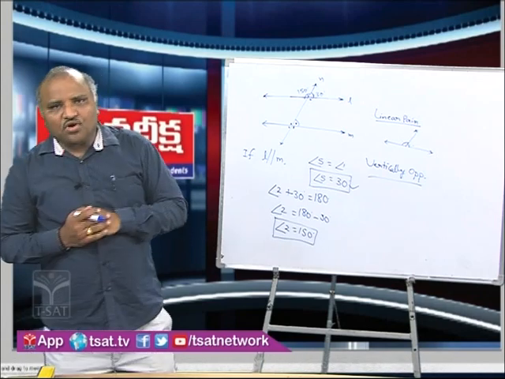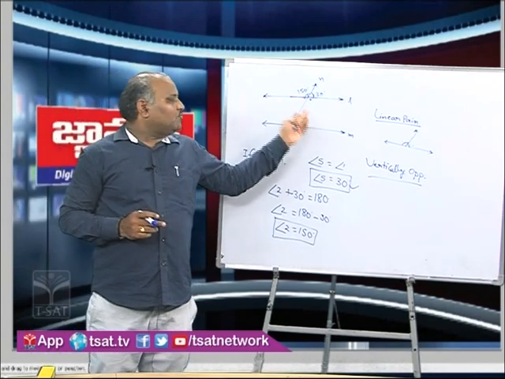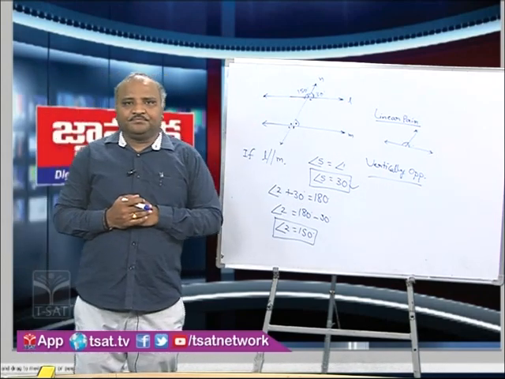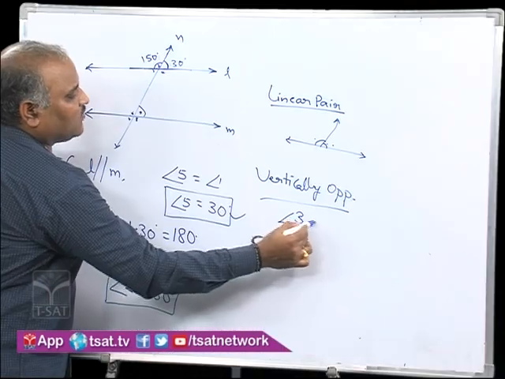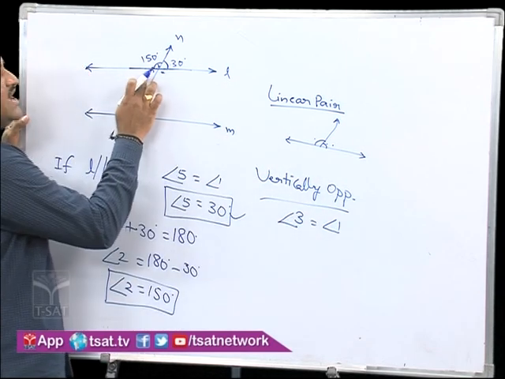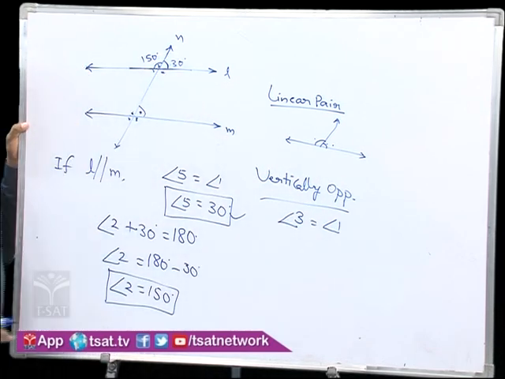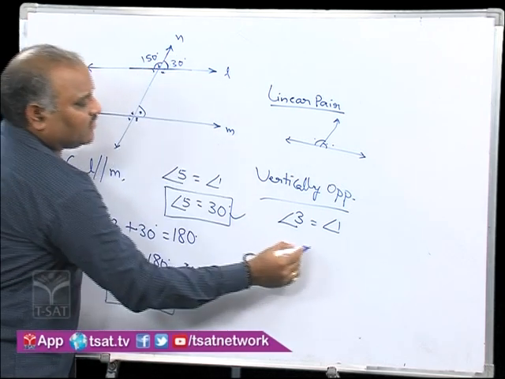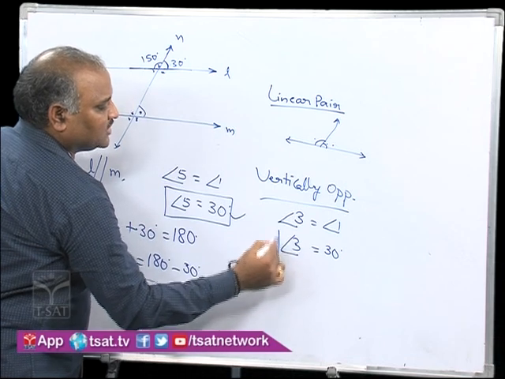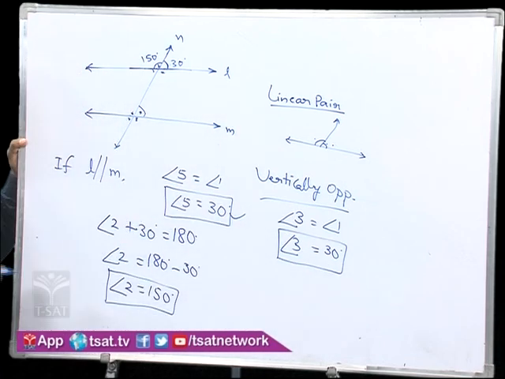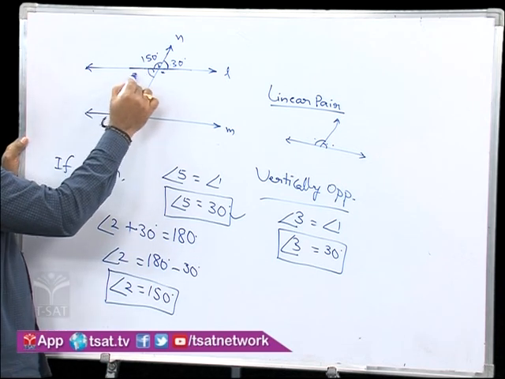Among these 4, two pairs of vertically opposite angles we can find. So basing on that concept, here angle 3 can be equated to angle 1. So angle 3 is also equal to 30 degrees here. So angle 3 also we got.